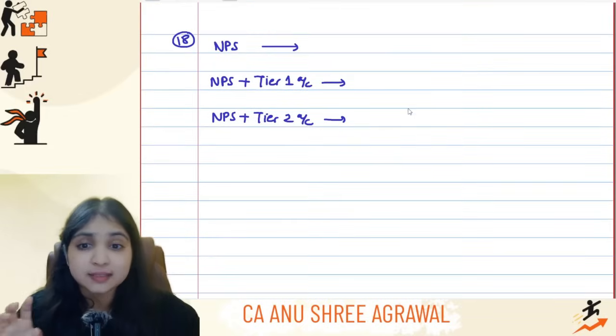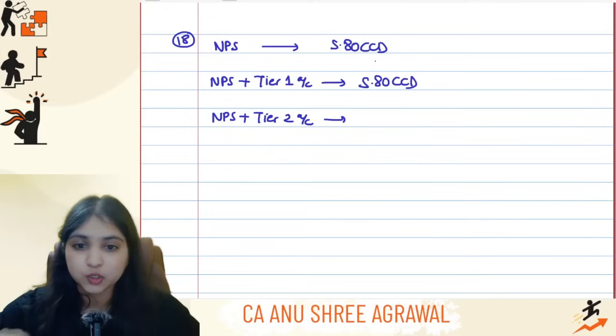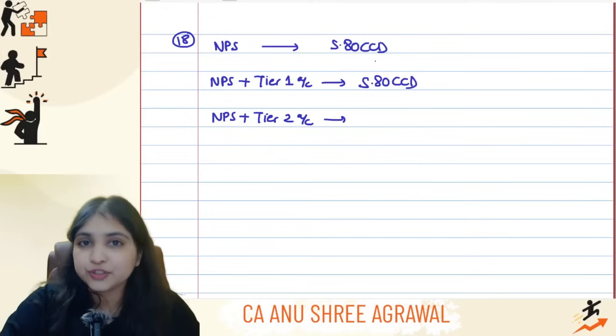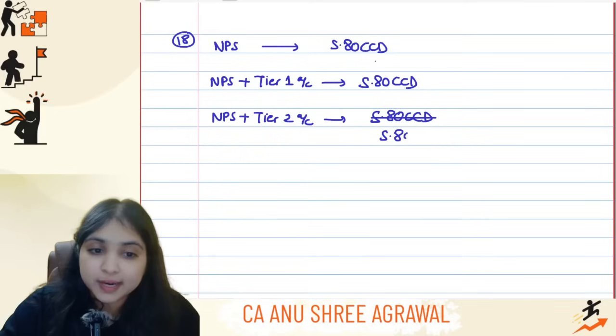Okay. Then if the question says the assessee has made a contribution to NPS, NPS will go to 80CCD guys. NPS tier 1 account is 80CCD. Basically in NPS we have 2 accounts, tier 1 account and tier 2 account. It is the tier 1 account that goes to 80CCD, but the tier 2 account has to go to 80C. It cannot go to 80CCD, it has to go to 80C only.